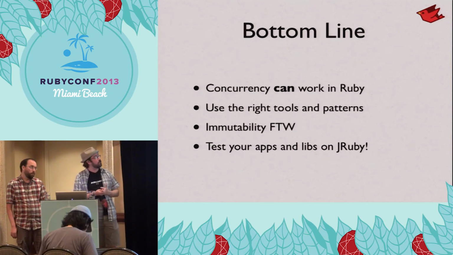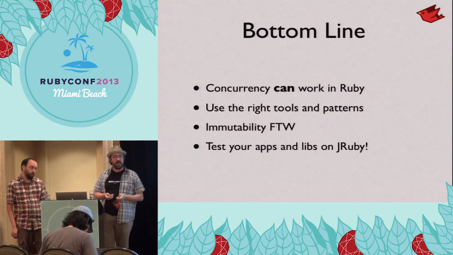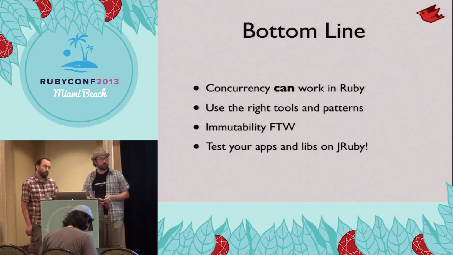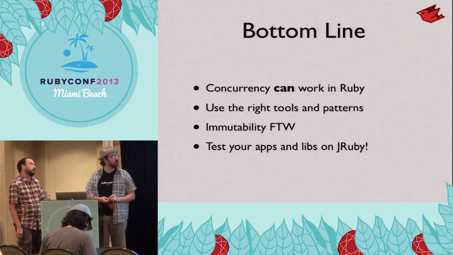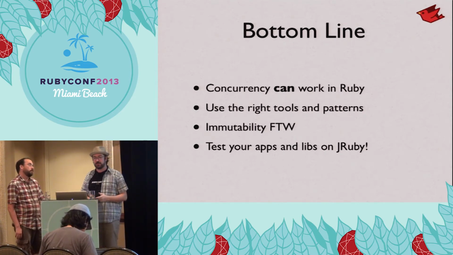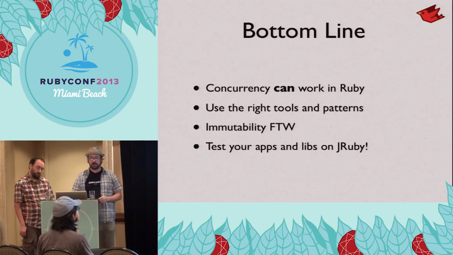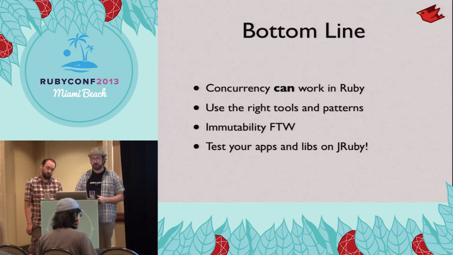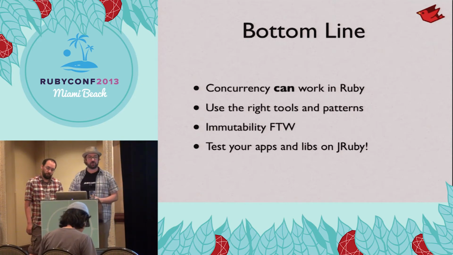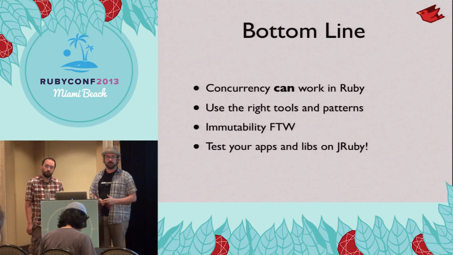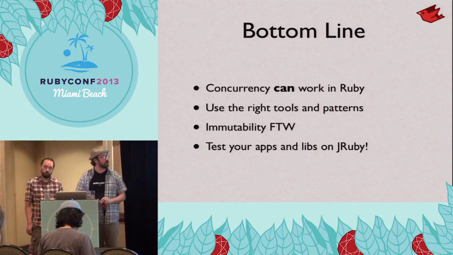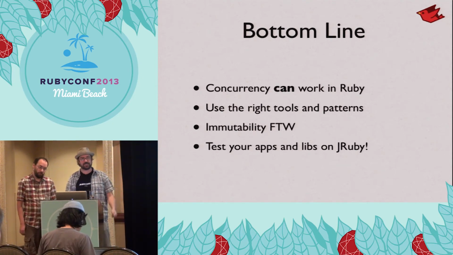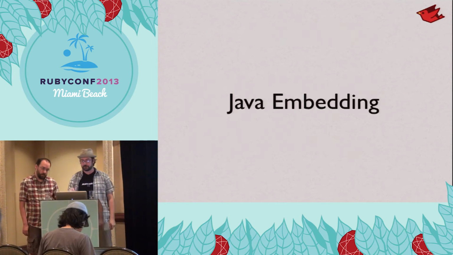So the bottom line for these libraries is that concurrency really can work in Ruby, and there's a lot of people doing highly concurrent applications on JRuby right now, but we need the right kind of tools and the right patterns to do it. Immutability really helps. Having some of these sort of data structures helps. And testing on JRuby is really the only way to know if your library is going to be thread safe. We've got the most extensive threading support, and we've had it for the longest, so it's just best if you test on JRuby to make sure.